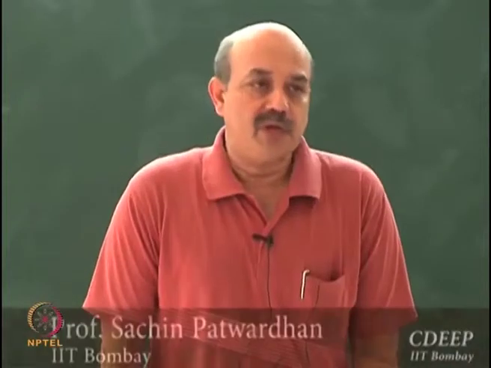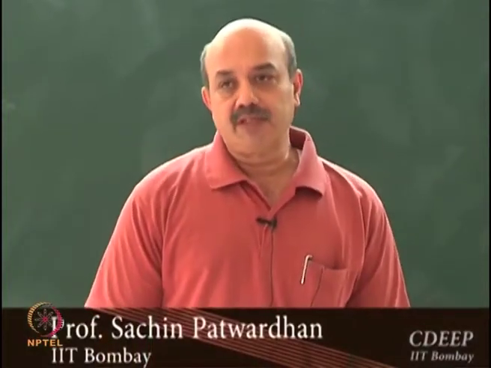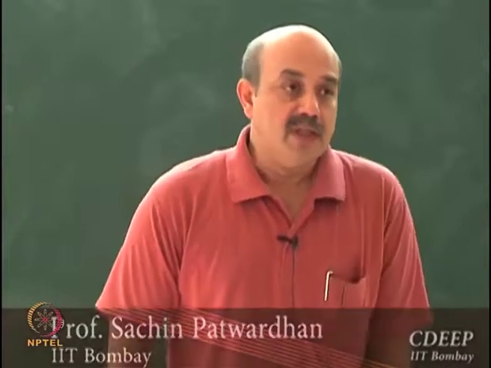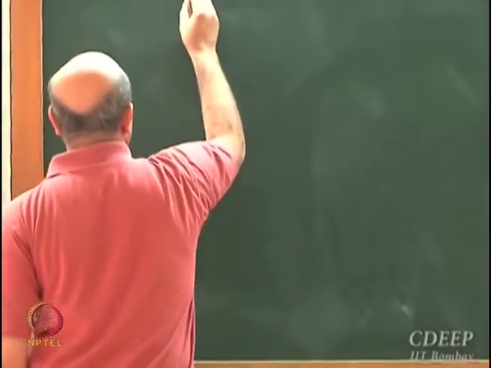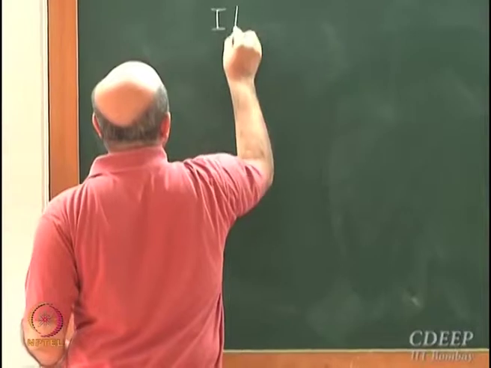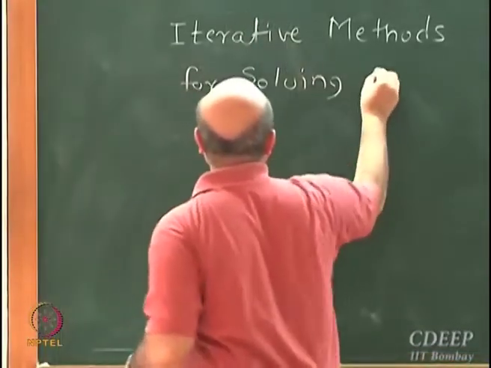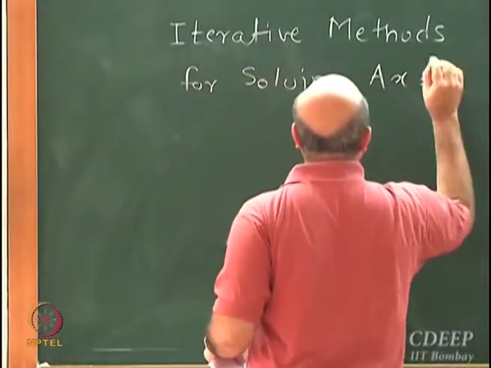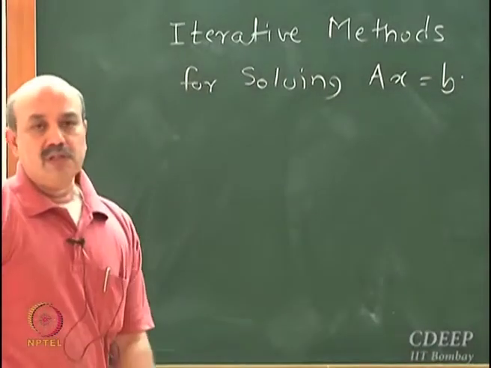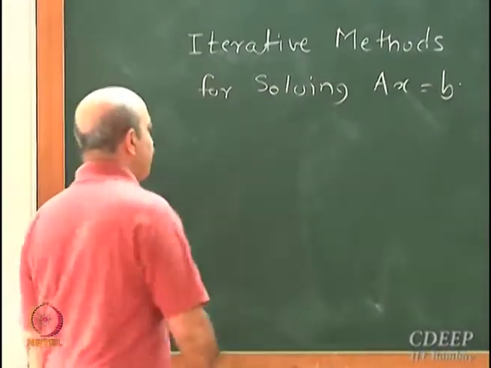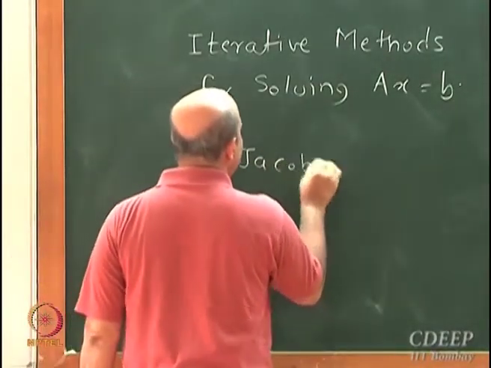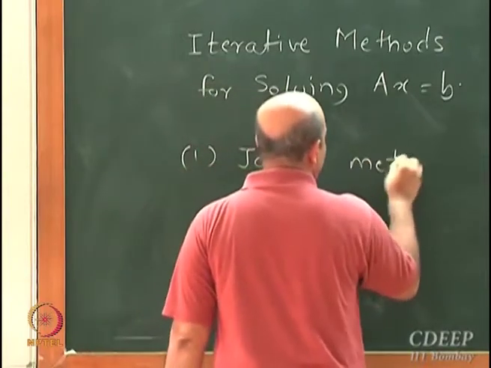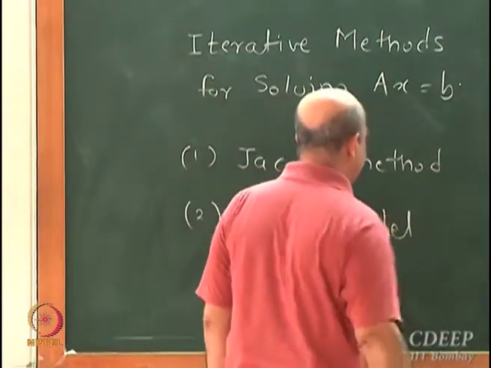So in the last lecture we were looking at iterative methods for solving linear algebraic equations, and in particular we looked at two different methods. One was the Gauss-Seidel method, another was the Jacobi method. I want to solve the linear algebraic equation Ax equal to b. We looked at two methods. One was the Jacobi method, the other was the Gauss-Seidel method,